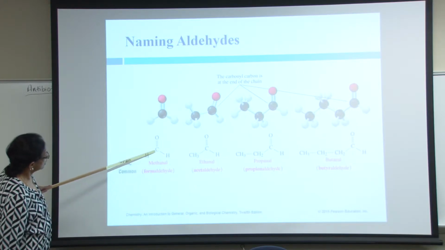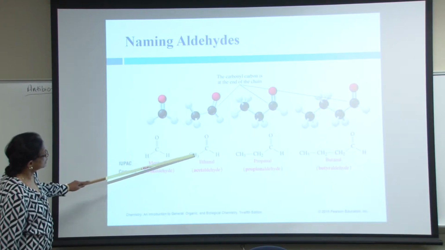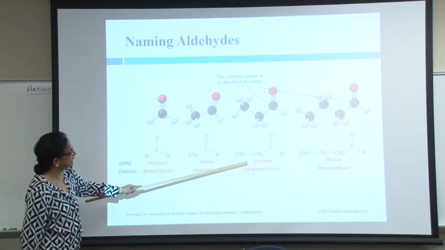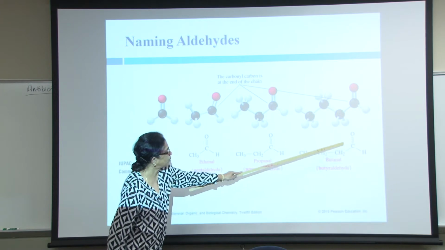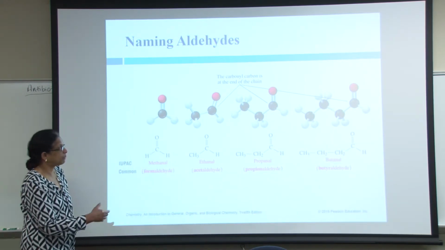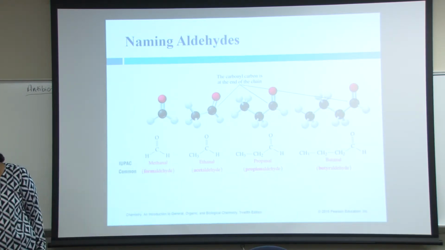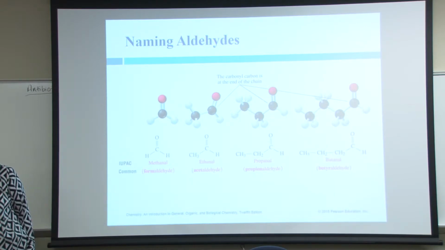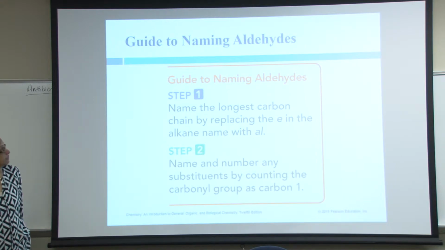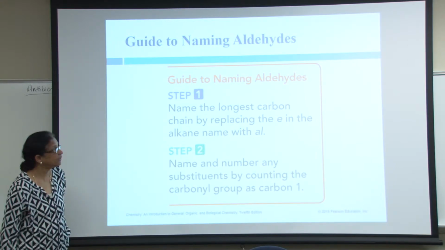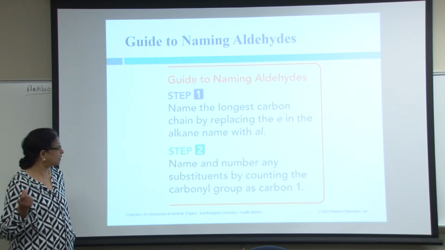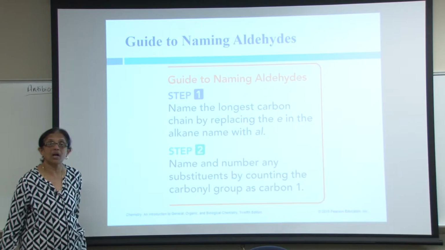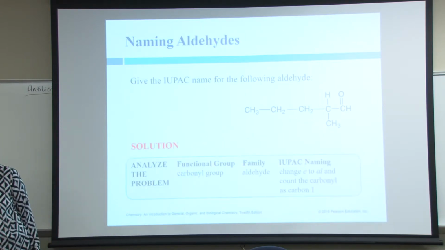Again, methane, methanol, ethane, ethanol. Here, carbonyl with hydrogen, carbonyl with hydrogen. All these are aldehydes. 1, 2, 3, prop. 1, 2, 3, 4, but. So butanal, propanal. The carbonyl carbon is at the end of the chain. How do you name? You pick the longest carbon chain, replace the final letter of the alkane E with AL, and count the carbonyl carbon as 1.